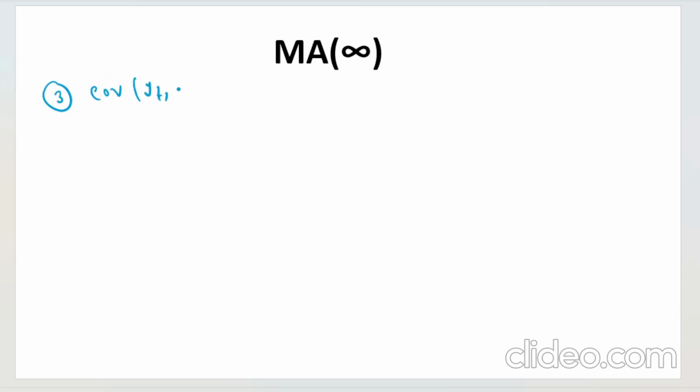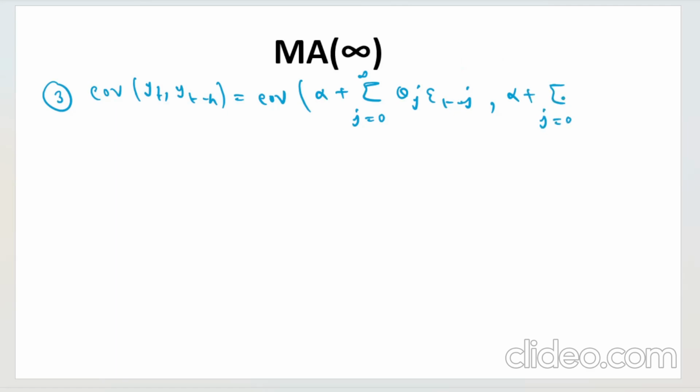Autocovariance of yt and yt minus h. That is basically covariance of alpha plus summation j from 0 to infinity theta j epsilon t minus j, and alpha plus summation j from 0 to infinity theta j epsilon t minus h minus j, right? The process is the same; I am using the same process for all these things. This is what you have.